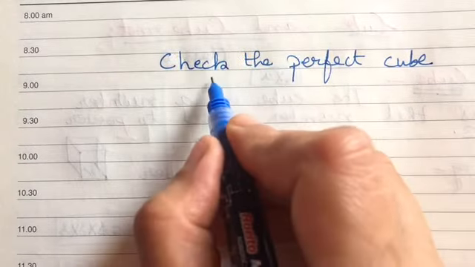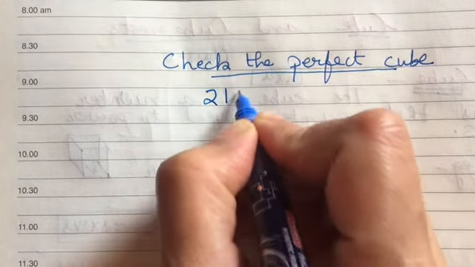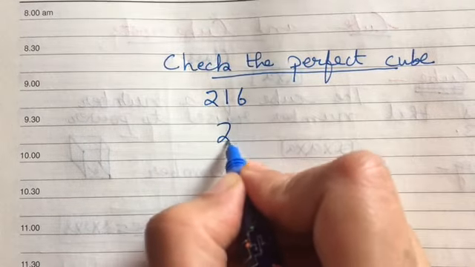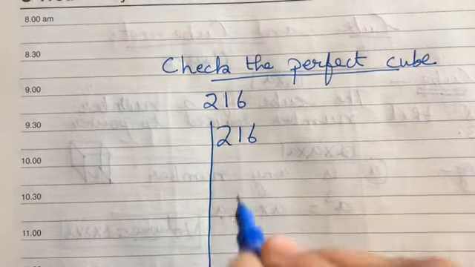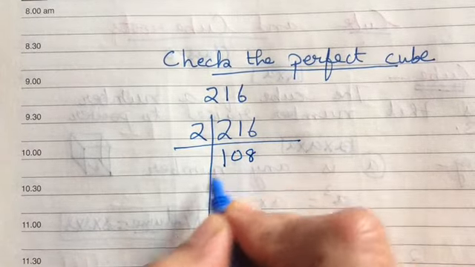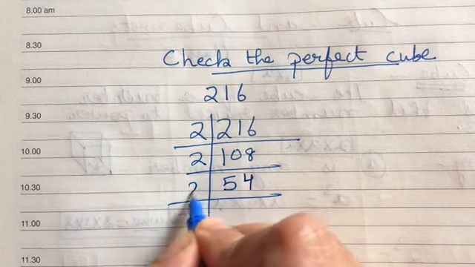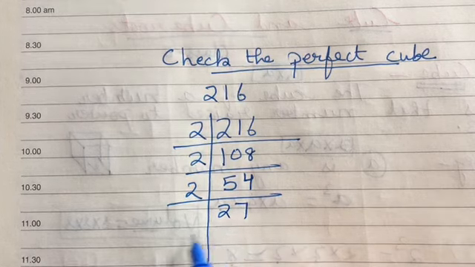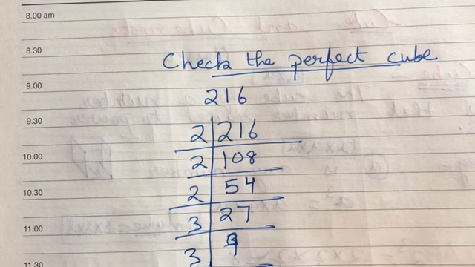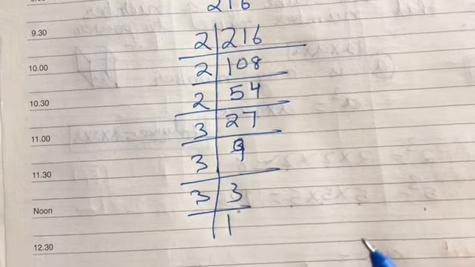If we want to check whether a number is a perfect cube or not, how are we going to proceed? For example, we have taken the number 216. For checking it, we will have to go for the prime factorization of this number. It is divisible by 2, 2 times 108, again 2, 2 times 54, again 2, 27, then 3, 3 times 9, then again 3 and 1. Fine. So this is the prime factorization of 216.